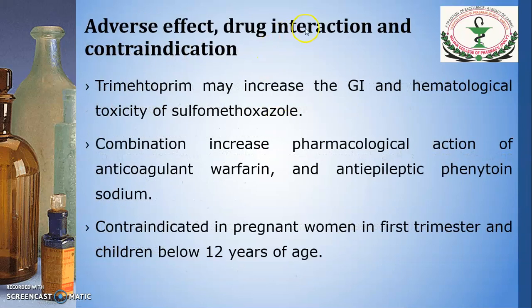Now, their adverse effect, drug interaction and contraindication. This trimethoprim may increase the GI and hematological toxicity of sulfamethoxazole. It reduces the renal toxicity of sulfamethoxazole because in combination the sulfamethoxazole dose is required in a smaller quantity. So the renal complications are decreased, but the hematological and GI complications will be increased by this trimethoprim.